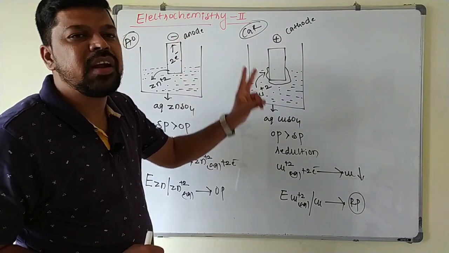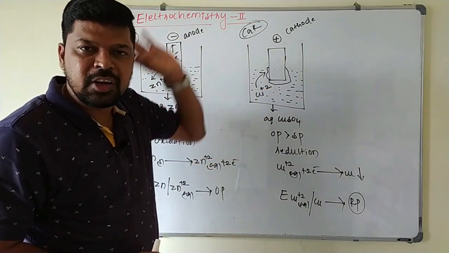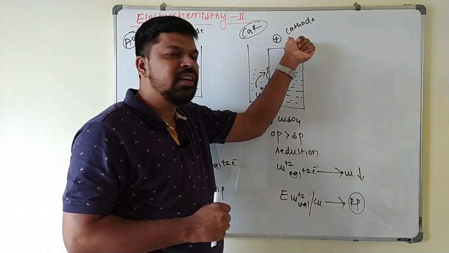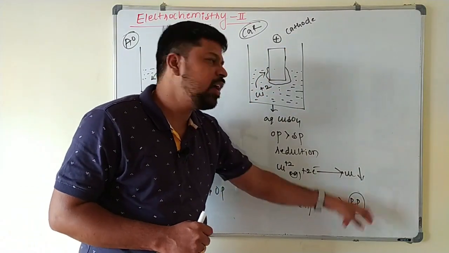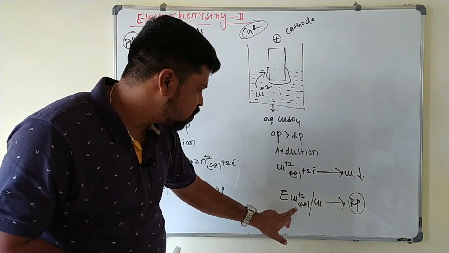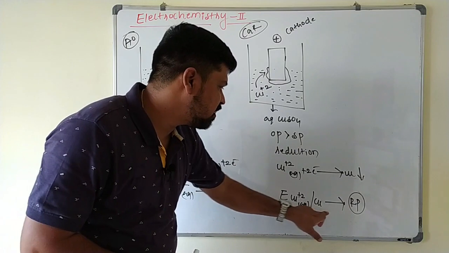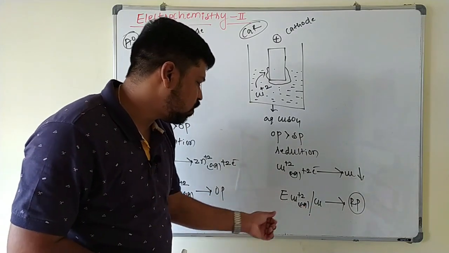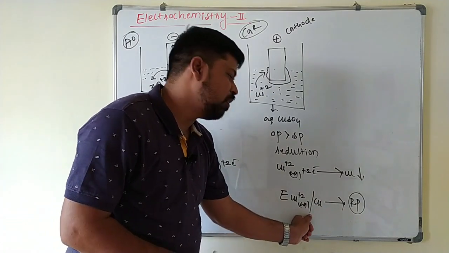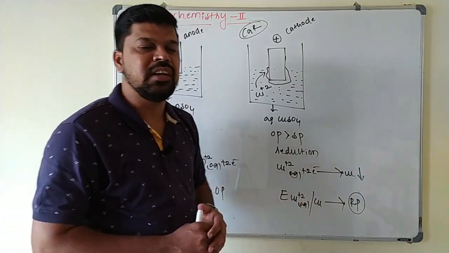Here the sign of the anode and cathode will be different than in the electrolysis process. Now whatever potential is developed here is called the reduction potential. Why? Because copper is undergoing reduction here. So Cu2+ is changing to Cu. This is the reduction potential, which is represented as E of Cu2+ in the aqueous medium changing to copper.